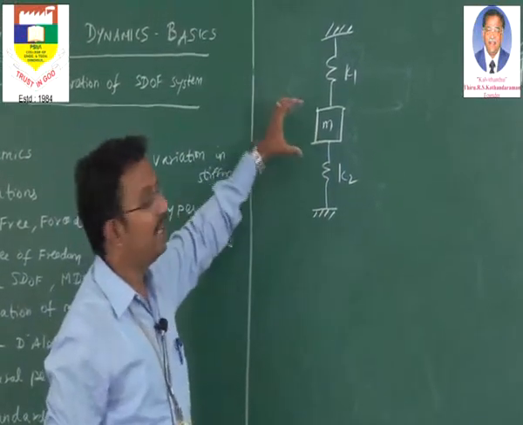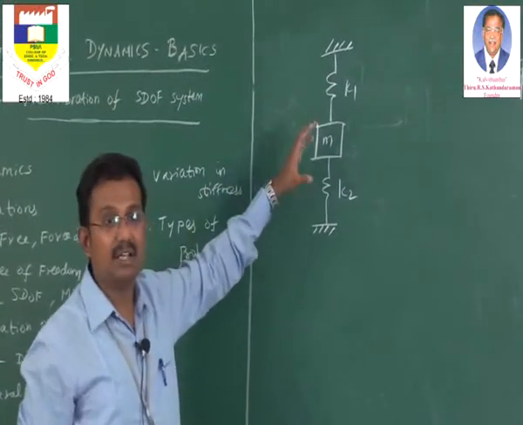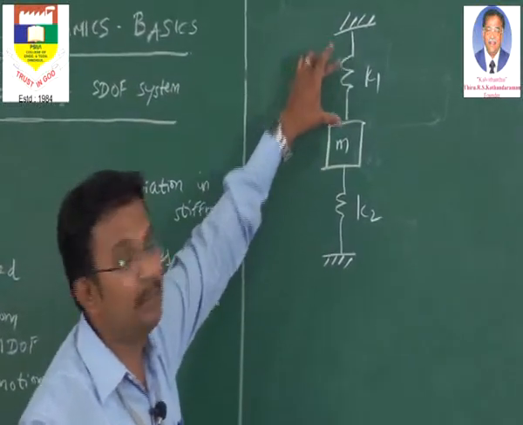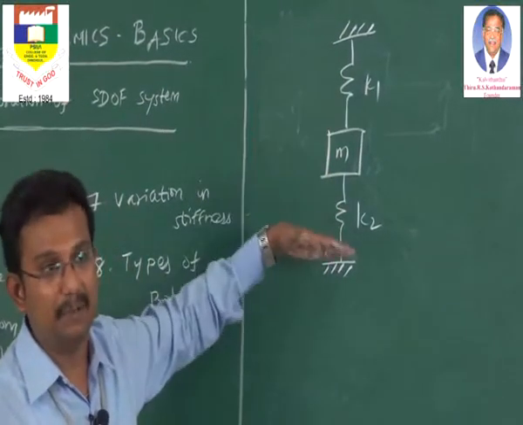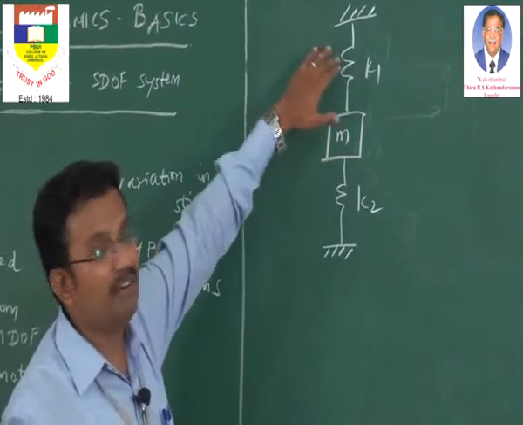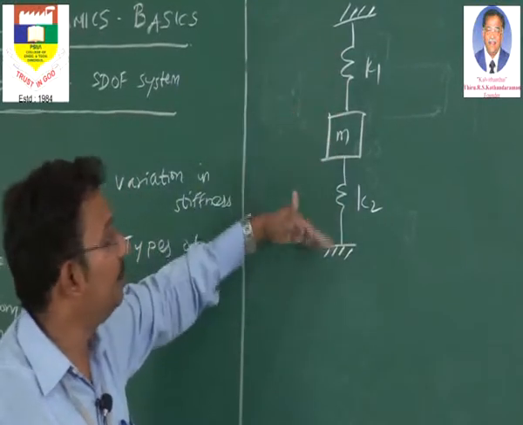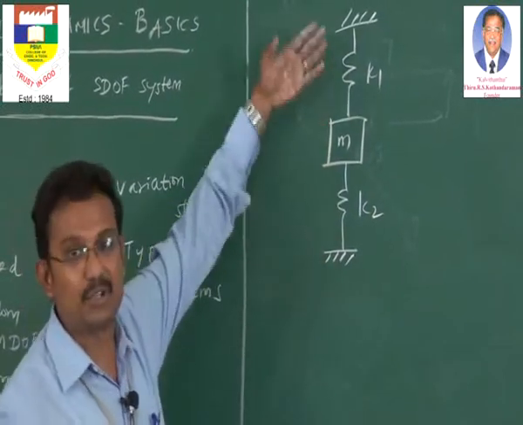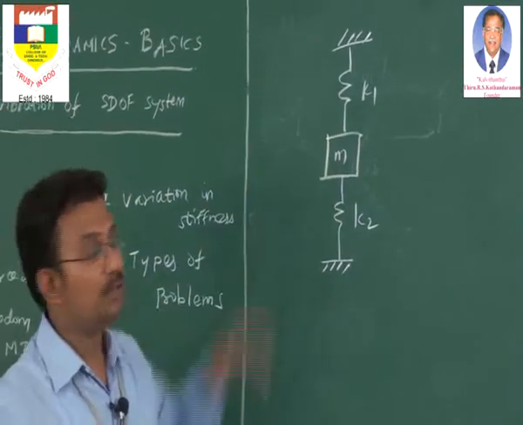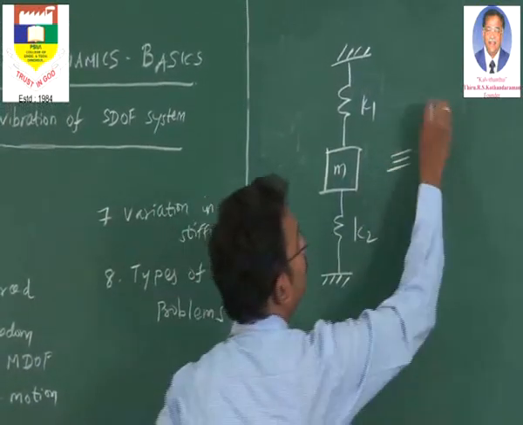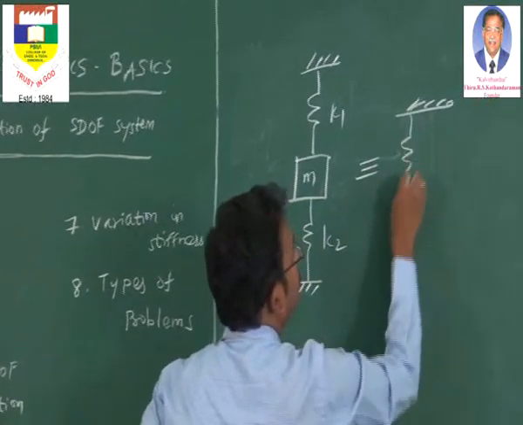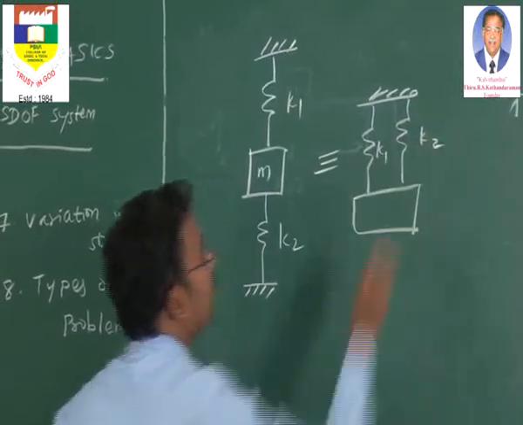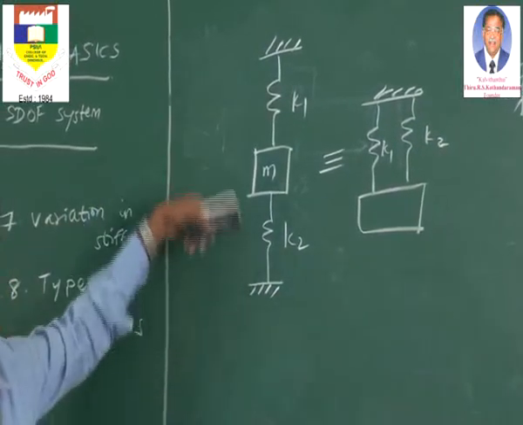You look at the line of action, as well as the type of action. You see, this mass is attached with the springs independently. The two springs are independent. So if this mass is vibrating, K1 will be acting separately on the mass and K2 will be acting separately on the mass. So always look at the support condition and the type of action, because they are acting differently. So this is almost equivalent to a spring, another spring. So what is this condition related with? Springs in parallel. So these two springs are actually in parallel.